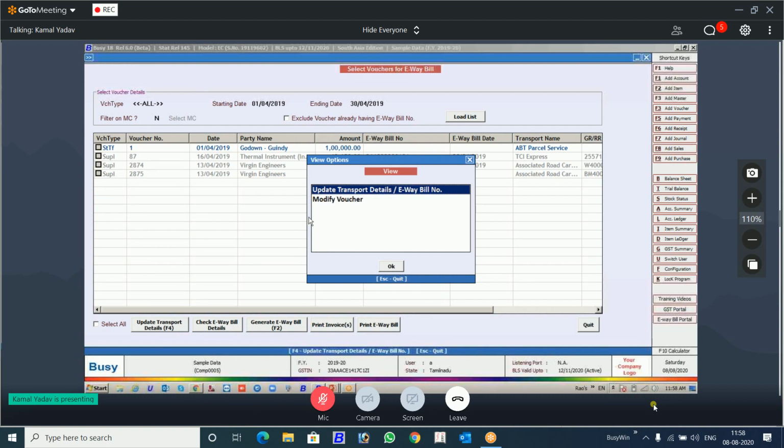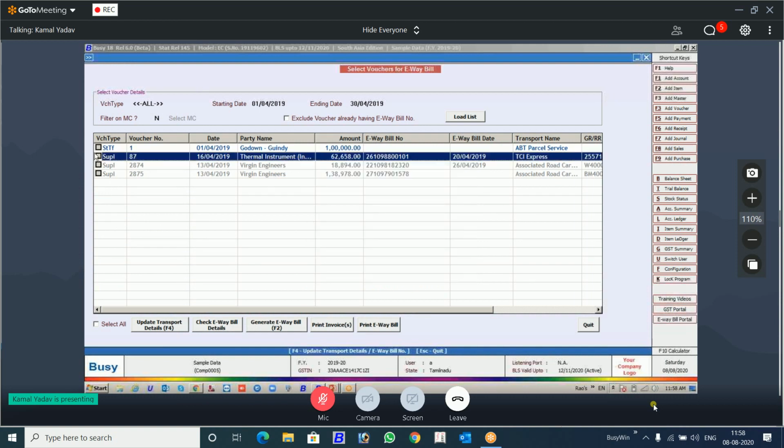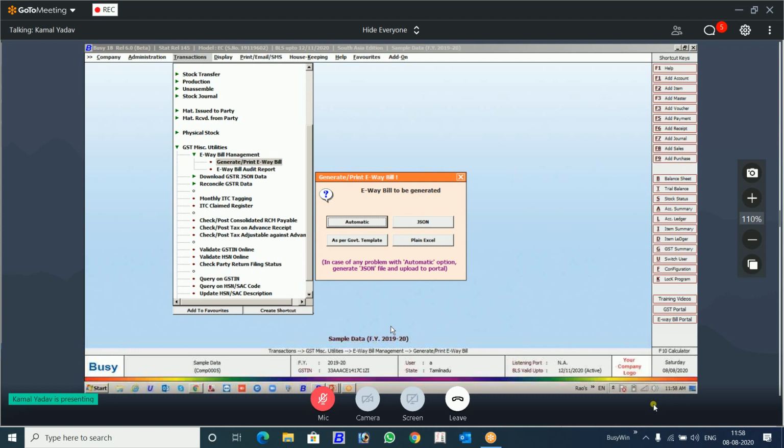Now you can print multiple also here. You can select here one by one and you can give print multiple. Multiple will be printed like this also without any CAPTCHA.